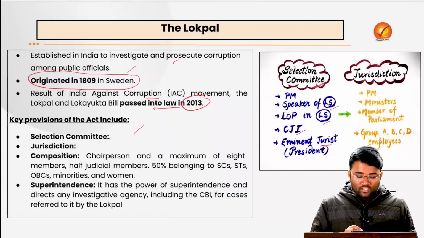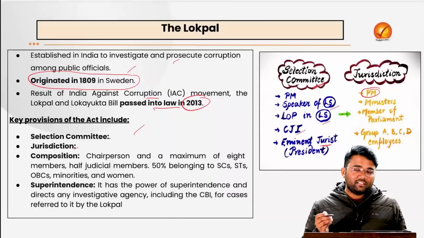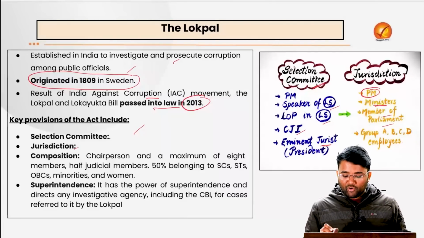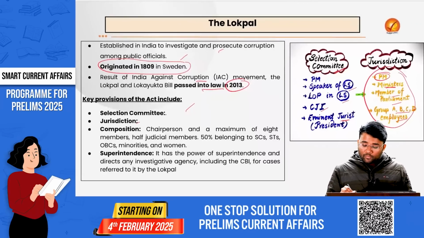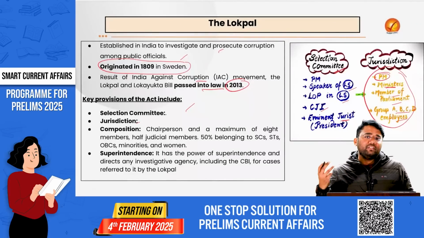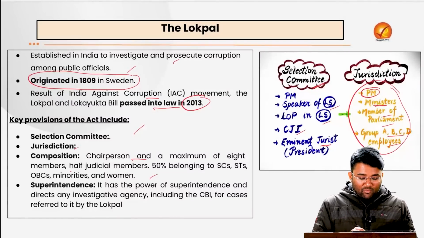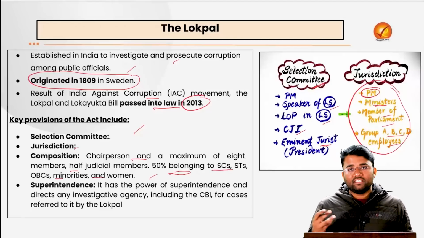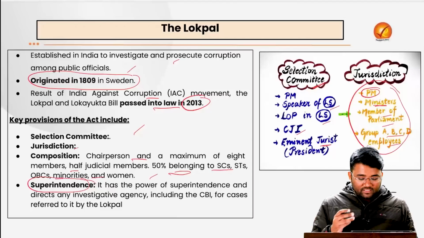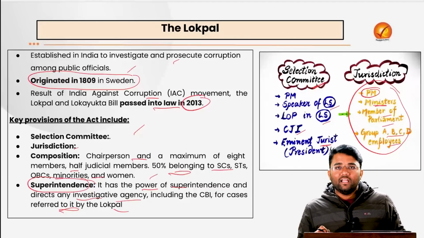appointed by the President. Regarding the jurisdiction of the Act, the Prime Minister will be under this jurisdiction, along with ministers, central ministers, members of parliament, and group A, B, C, D employees of the central government, and complaints can be taken against them if there is a case. Also, the composition of the Lokpal is that there is a chairperson and a maximum of 8 members, half of them judicial and 50% belonging to SCs, STs, OBCs, minorities and women. The Lokpal has the power of superintendence and can direct any investigative agency, including the CBI, for the cases referred to it by the Lokpal.